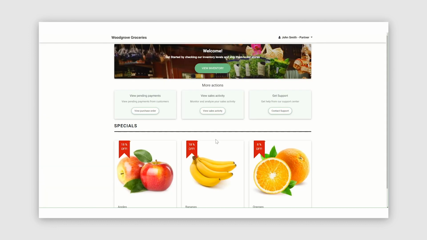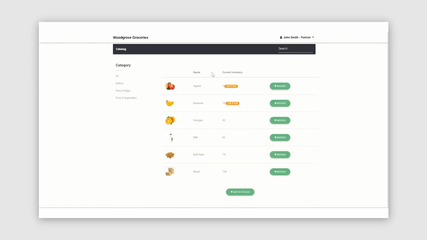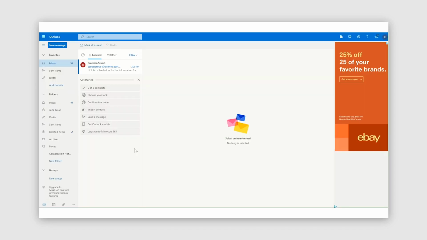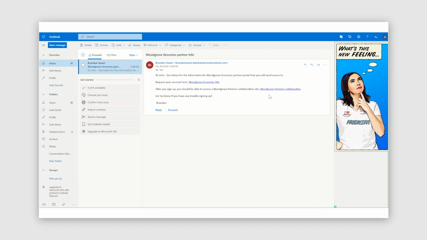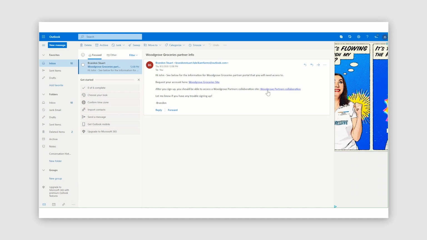He then lands in the Woodgrove Groceries Partner Portal, where he can do everything he needs as a Woodgrove Groceries partner and supplier, including viewing their inventory. Sometime after signing up for his account to Woodgrove Groceries, John comes back to his email, and he sees that he has a link to access the Woodgrove Partners collaboration site, which is hosted on SharePoint Online.